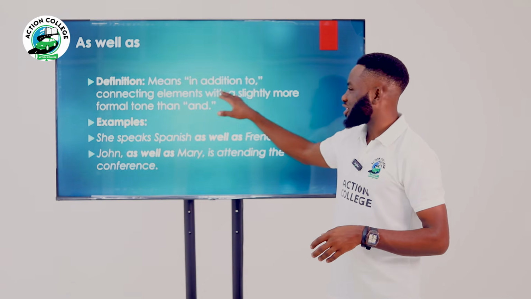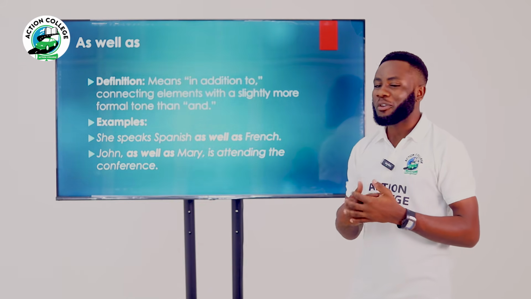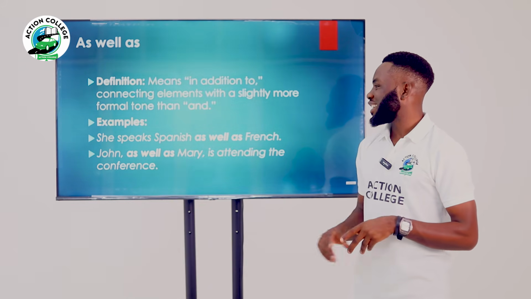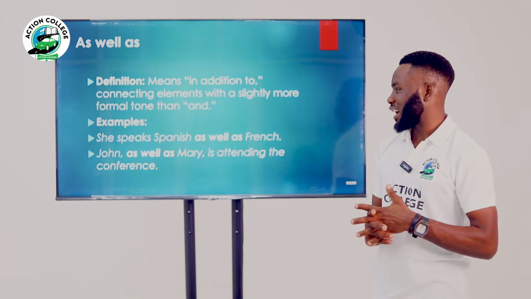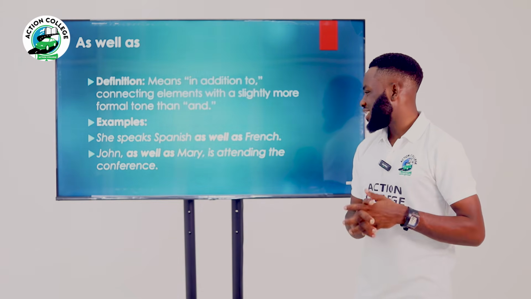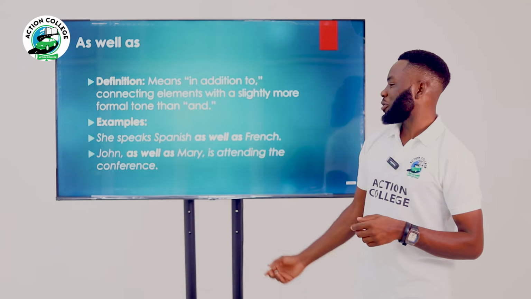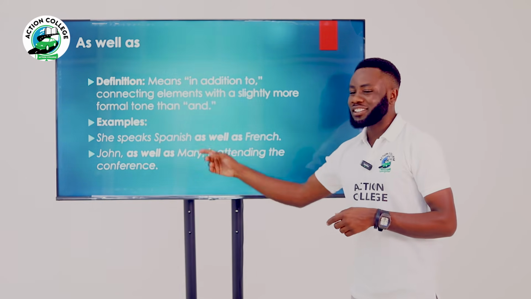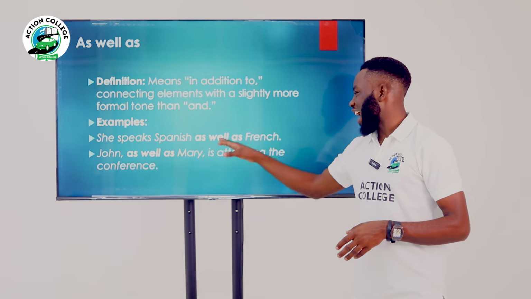When you use as well as, it sounds more formal than saying and. An example is, she speaks Spanish as well as French. Some people here, I hear them saying that she speaks Spanish and French.